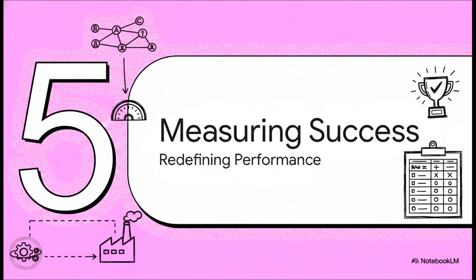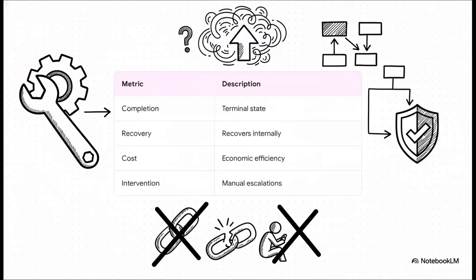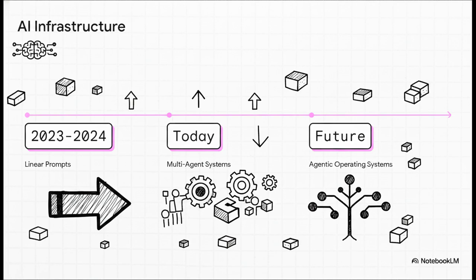Finally, Section 5, Measuring Agentic Success. We are redefining performance. Here's the deal. Output fluency, just having the text sound eloquent, is practically worthless as a production metric. You've got to abandon the vibes. You need a new scorecard based on hard engineering metrics: task completion rate, internal error recovery rate, cost per task, and human intervention rate. A system that actually finishes the job 99% of the time and handles its own errors is vastly superior to a fragile system that constantly needs a human to step in, no matter how pretty its text generation is.